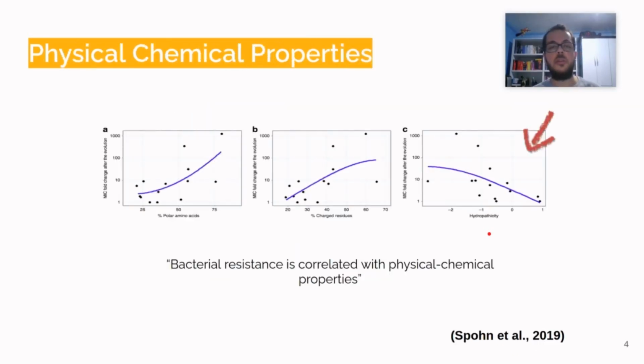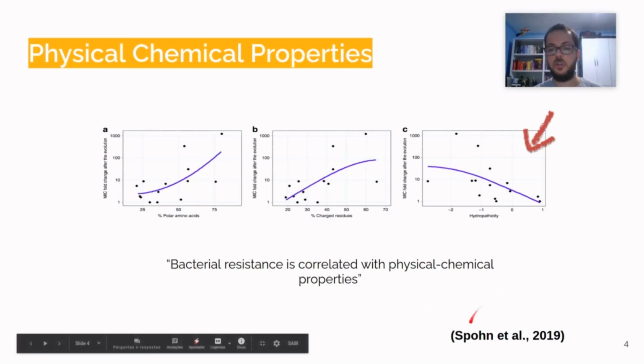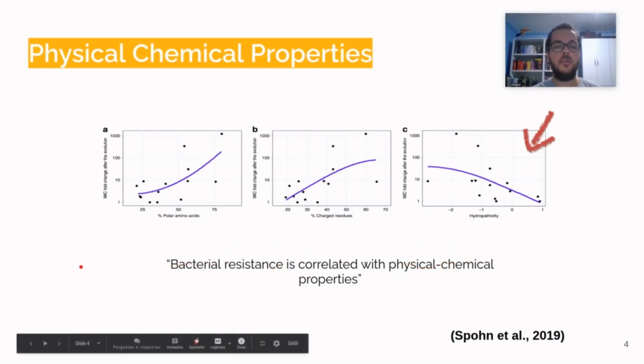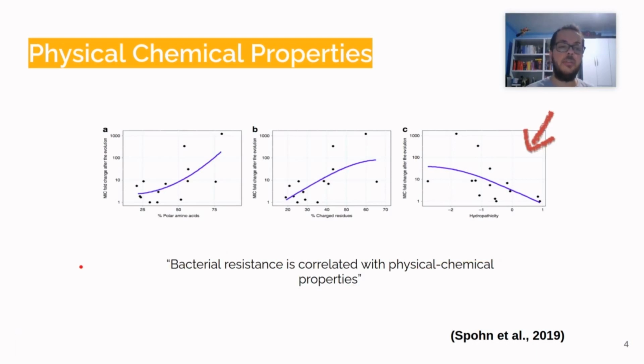How can we do that? We can do that by calculating physical chemical properties, which can be done using the peptide sequences. As shown in this work from Spoon and collaborators in 2019, the physical chemical properties are directly correlated with the antibacterial activity of these peptides, for example.